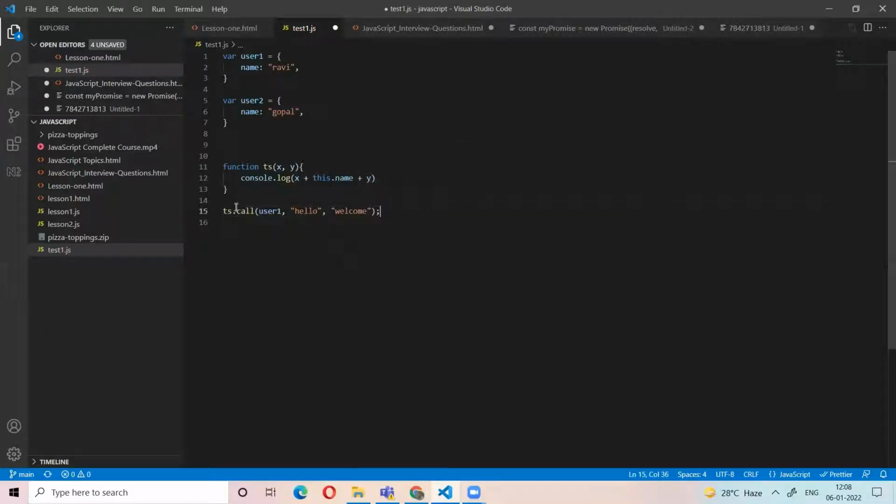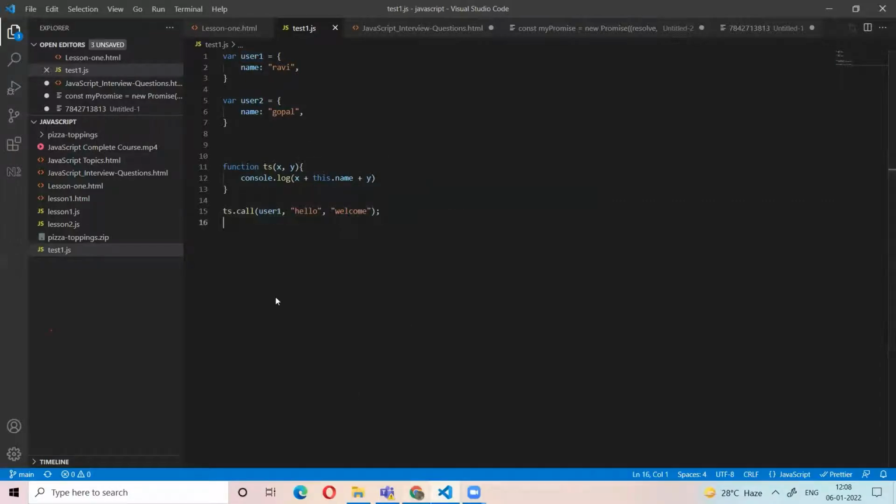So here it means we pass the ts function. We call ts function on the object user one, and I am passing the arguments to the function comma separated. So here x refers to hello, y refers to welcome. This dot name refers to the user's name, the object user one name. So then output is hello Ravi, welcome.